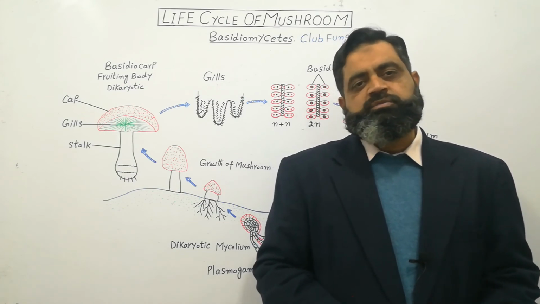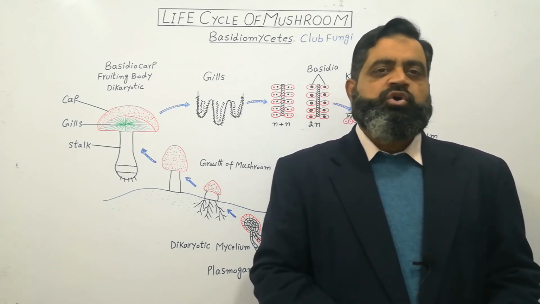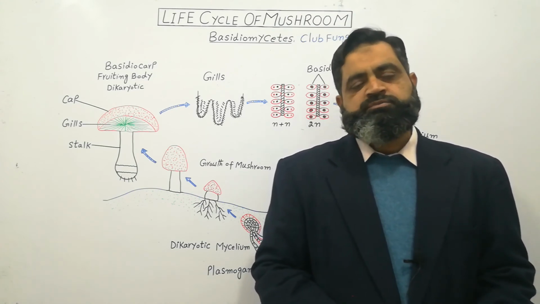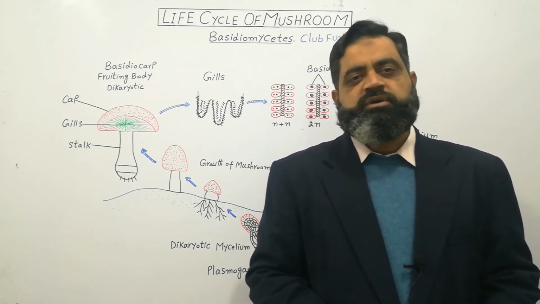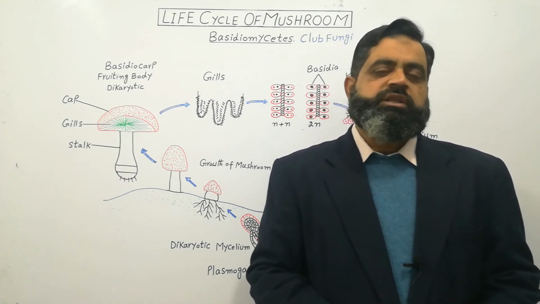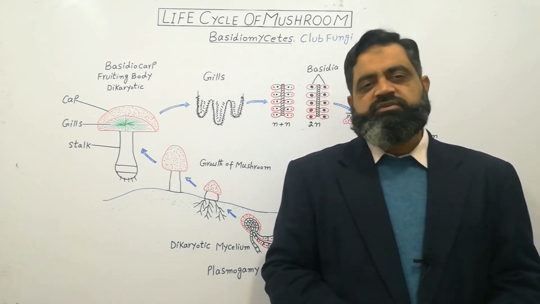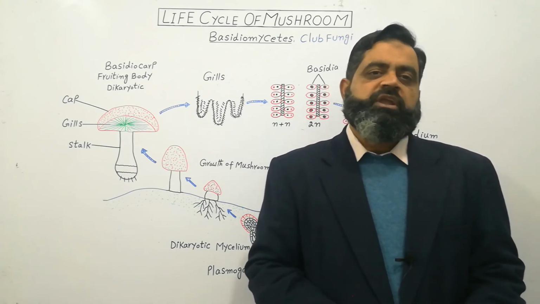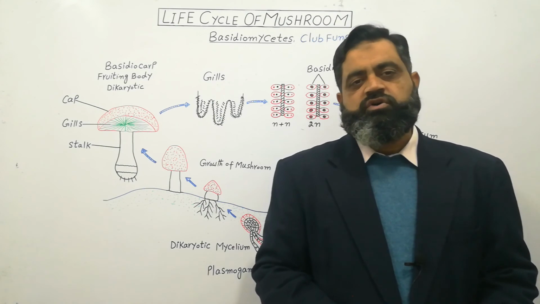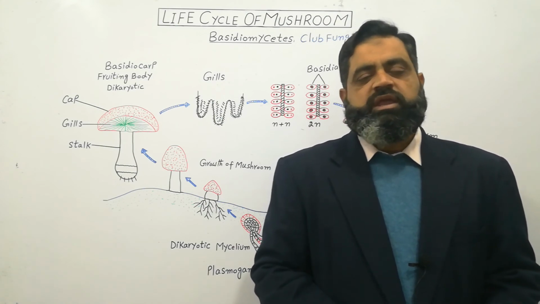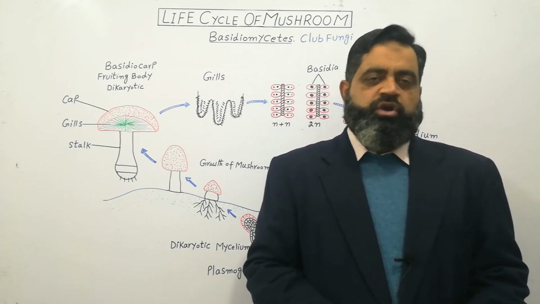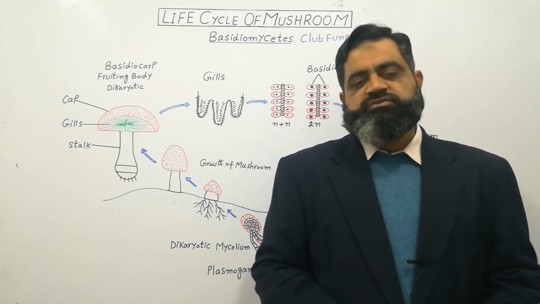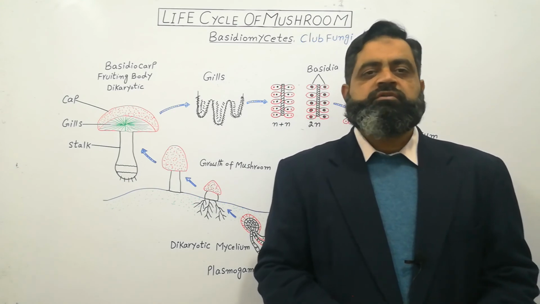Rust produces orange red, rust colored, brick color spores on the surface of plant leaves, stem or any other part which it attacks, while smut fungi produce black spores just like soot on the surface of or in the kernels of rice, wheat and corn. So these 2 fungi, rust and smuts, are very dangerous pathogens of plants.